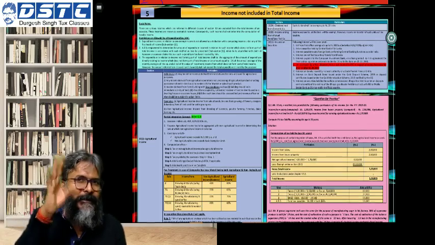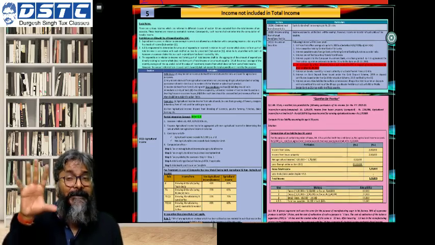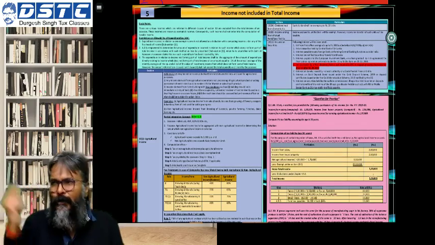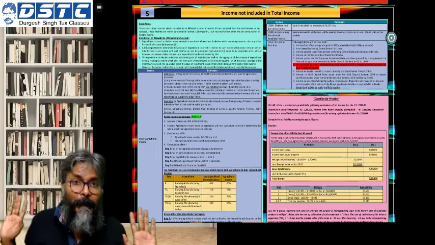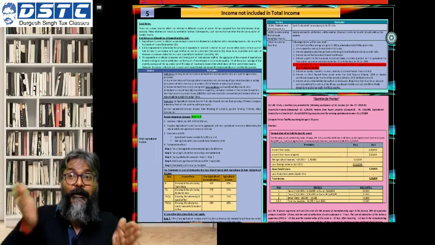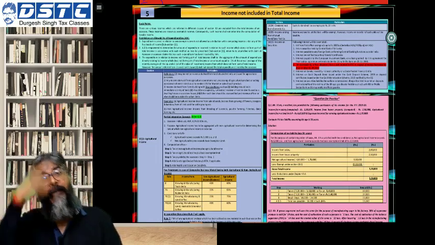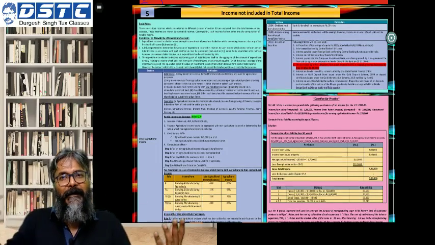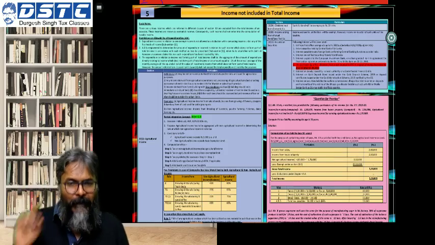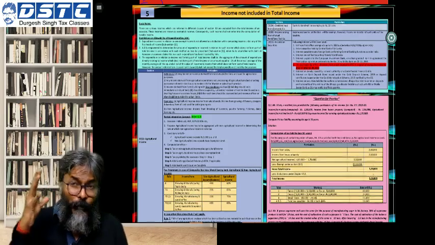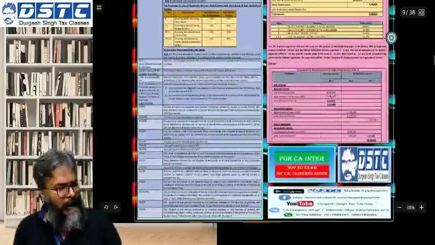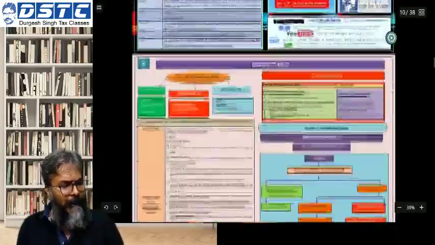Even in final CA, students, I am preparing these charts. They are so handy to revise. Whenever you have half an hour, you can go through a couple of charts and you are done with one topic. And you will never know that you are revising income tax without sitting for income tax as a full day, you are revising very frequently. This is the magic of these charts, which you have prepared so comprehensively, and you'll realize everything has been covered.